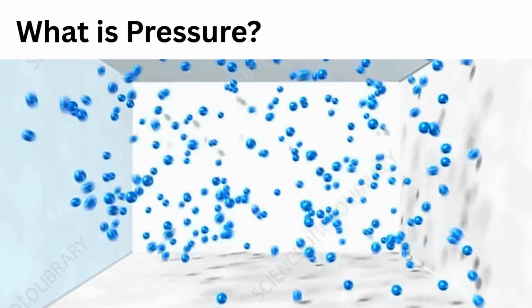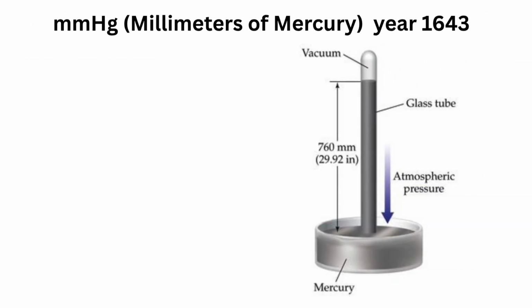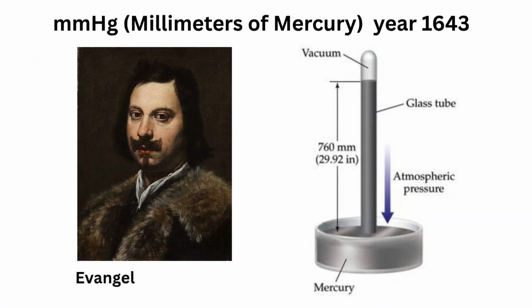In 1643, Italian scientist Evangelista Torricelli was trying to answer a strange question. Does air have weight? He took a long glass tube, filled it completely with mercury, sealed one end, then flipped it upside down into a dish, also filled with mercury. But something curious happened. Some mercury flowed out, but not all. A column of mercury stayed suspended, about 760 millimeters high.